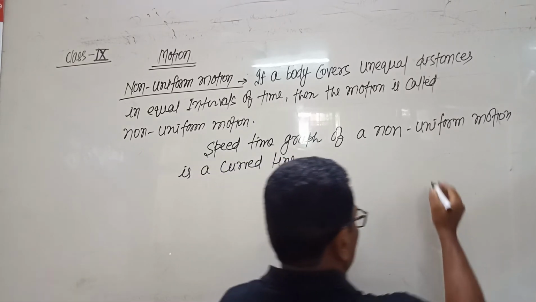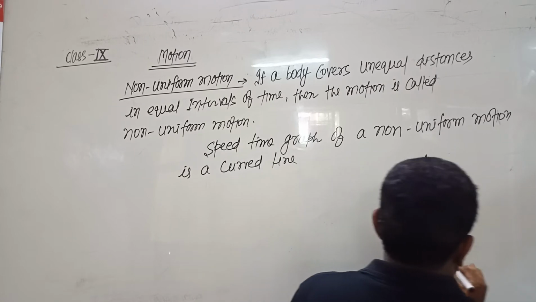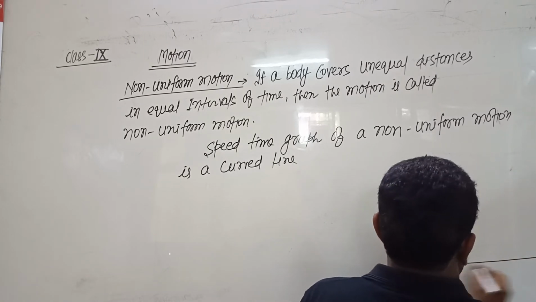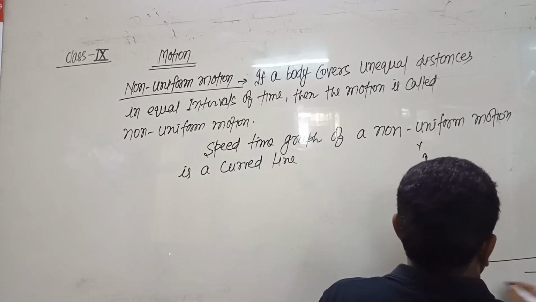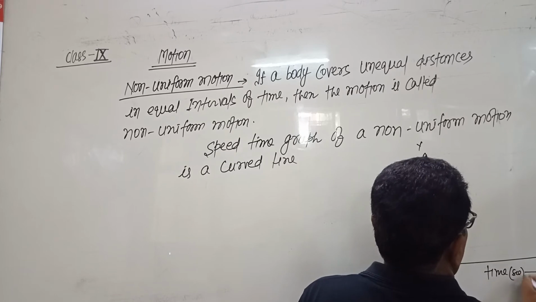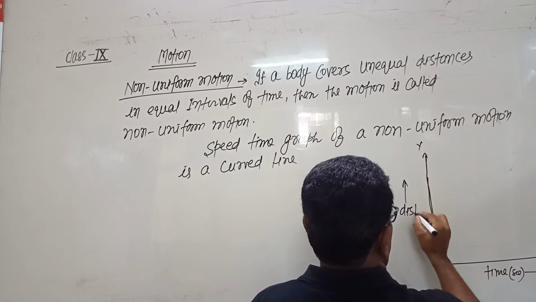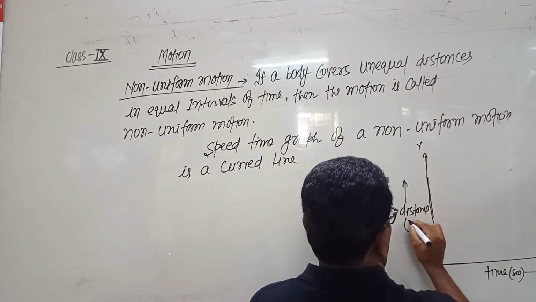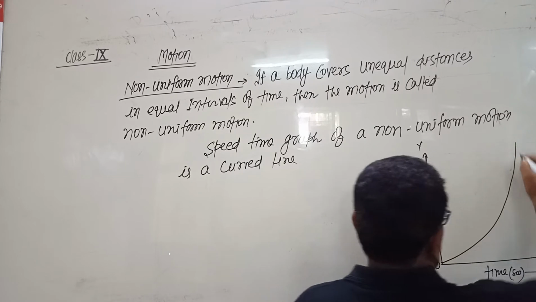So the graph of non-uniform motion, again time axis, time is taken on x-axis, time in second and distance in meter. And the graph is like curve.